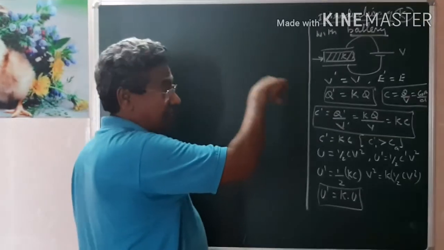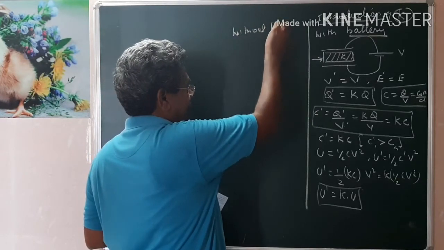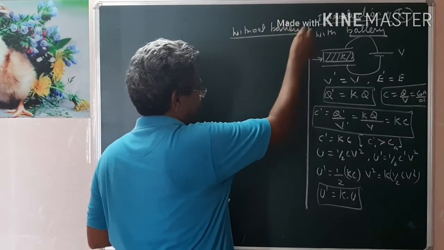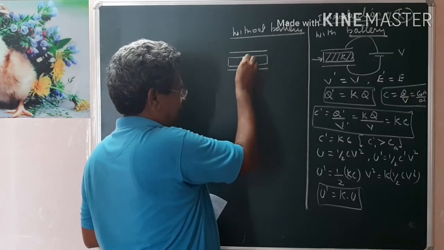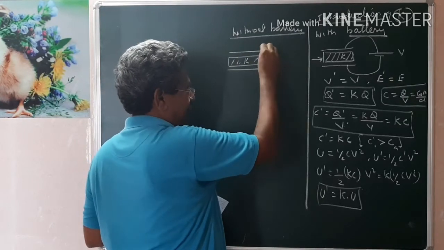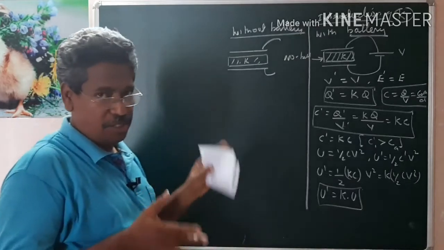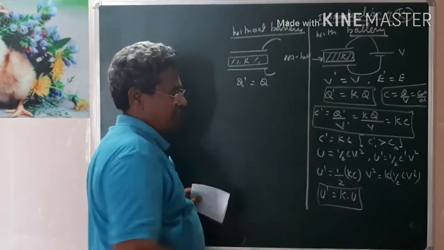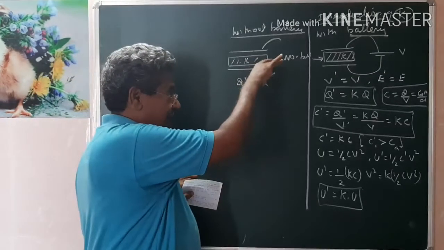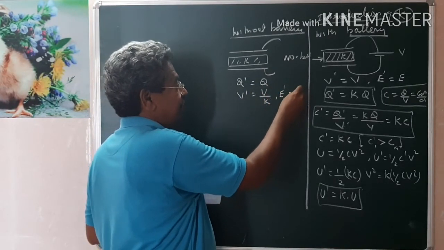Then the second case: I am again introducing a dielectric slab, but without the battery. The battery is disconnected. Again the same concept: a slab having dielectric constant K is going to be introduced. But in this case there is no battery connected, therefore whatever charge was already given by the battery will be retained as it is. Charge can neither be created nor destroyed, therefore charge will remain the same. But now due to the introduction of the dielectric slab, naturally the potential will decrease by K, therefore the electric field will decrease by K.